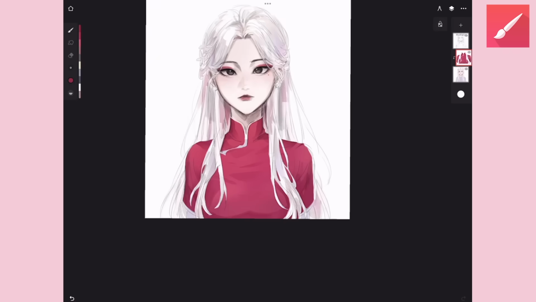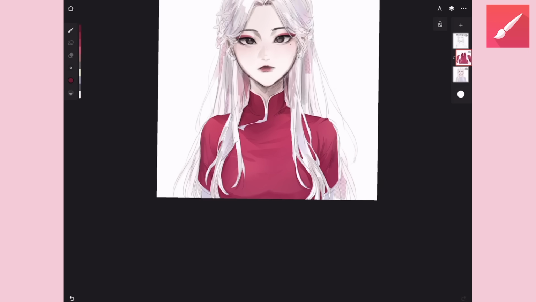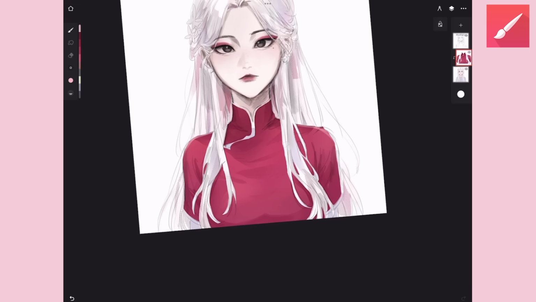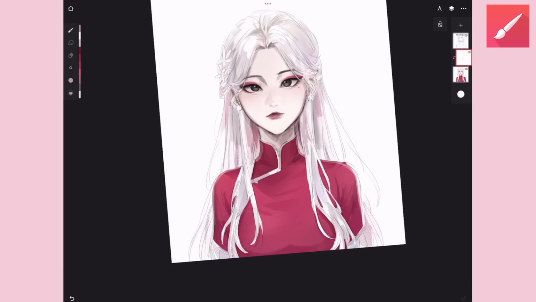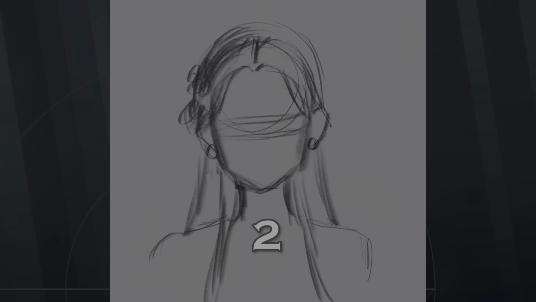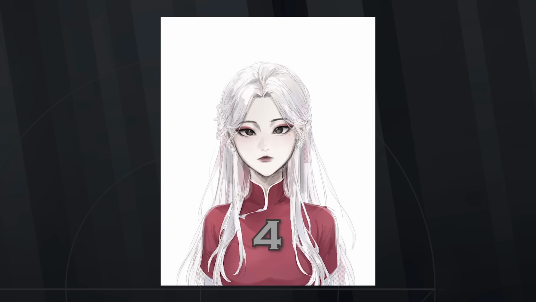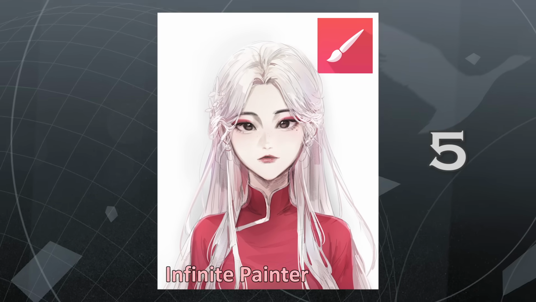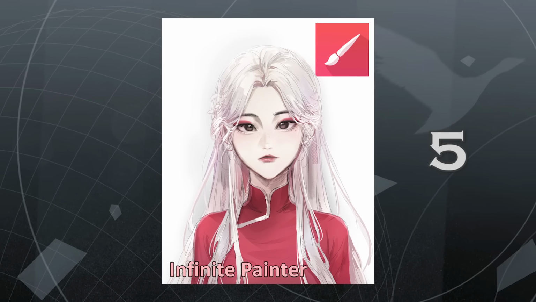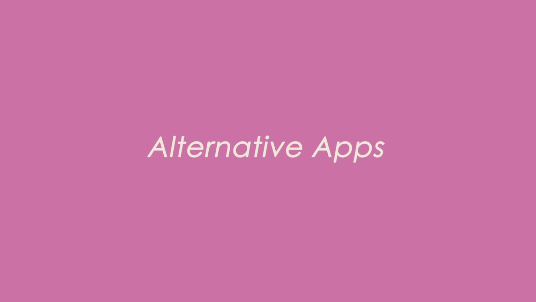Anything you could possibly do besides drawing is locked behind a paid feature. No tools. Just your brush, a lasso, and a few layer modes that are useless considering we only get 3 layers. 0.5 out of 4. Infinite Painter gets a score of 5. I think this app feels great, but as a free app, there's a lot of limitations. We have entered the world of alternative free drawing apps.